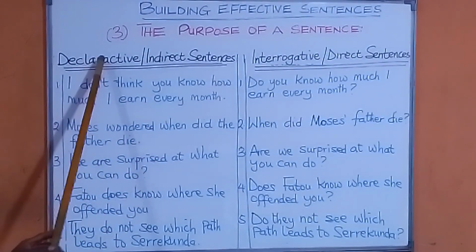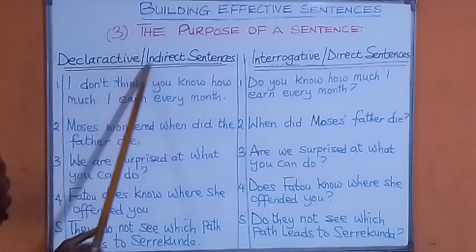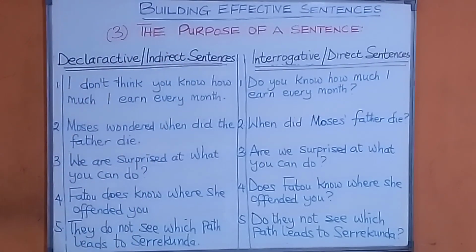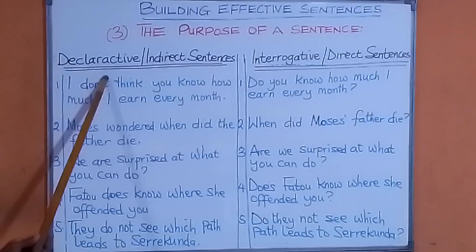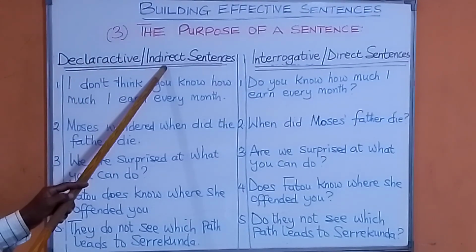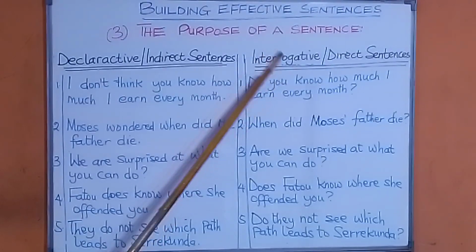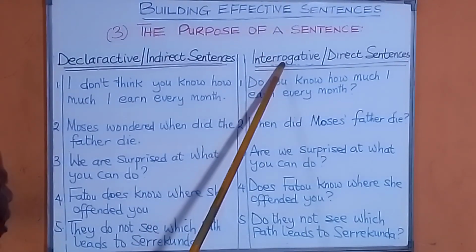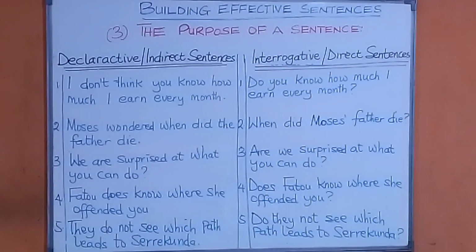Here we are looking at declarative or indirect sentences: how we can make declarative sentences that are indirect sentences, and how we can make interrogative sentences that are direct. Look at this. Number one, I don't think you know how much I earn every month.